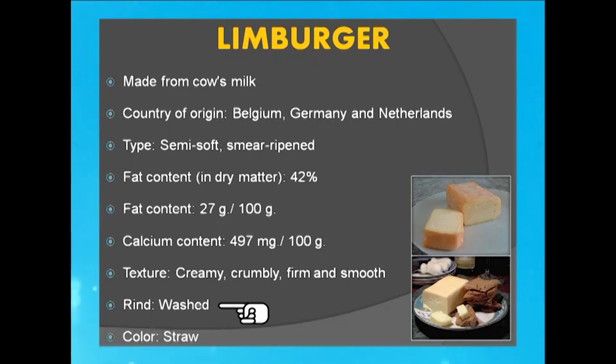This gives the typical rind, which, you can see, is slightly paler, brownish or orangish colored, and the interior has a straw coloration. Because of these repeated washings, the rind appears smoother and looks very much in contact with the actual cheese.